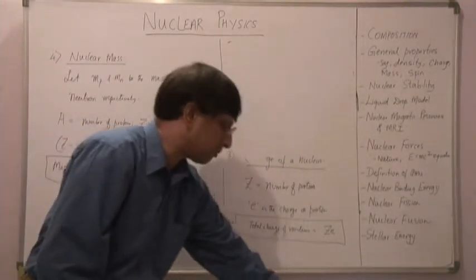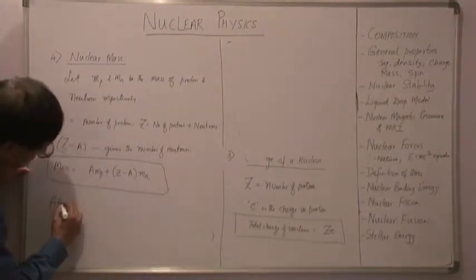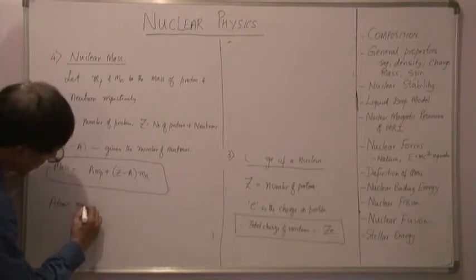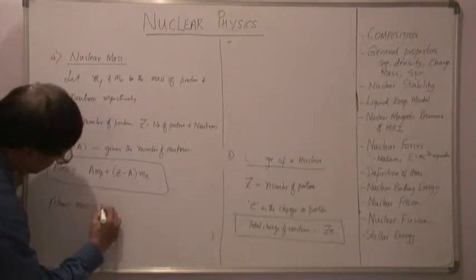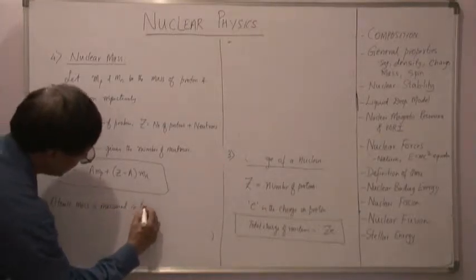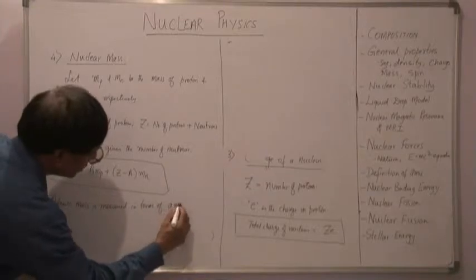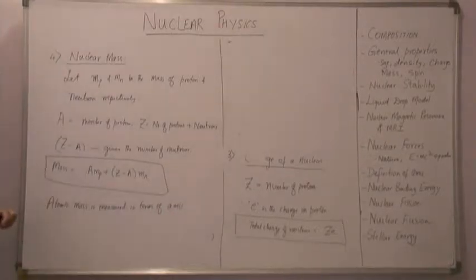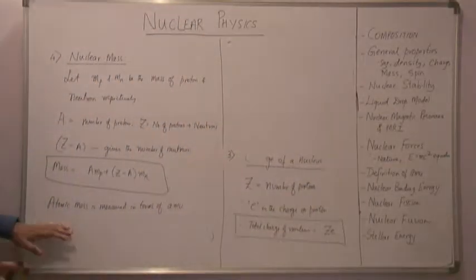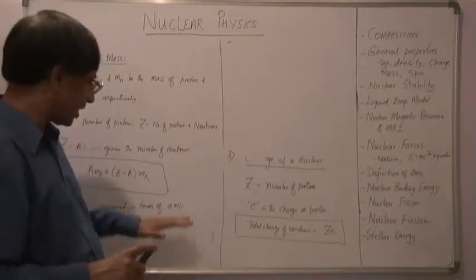So note that the atomic mass is measured in terms of a unit called AMU. This is the atomic mass unit. We'll come back to this definition subsequently, but for now just note that the atomic mass is measured in terms of AMU.